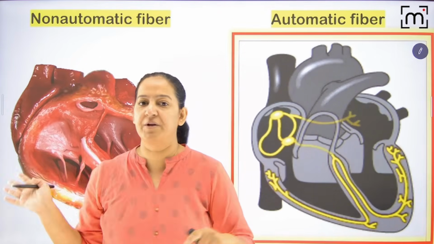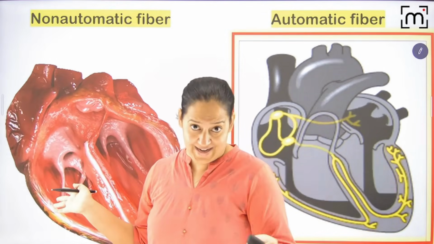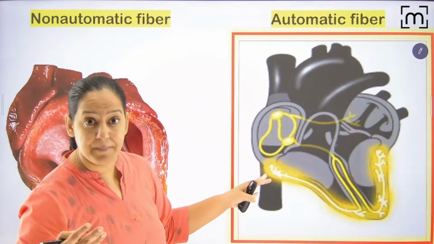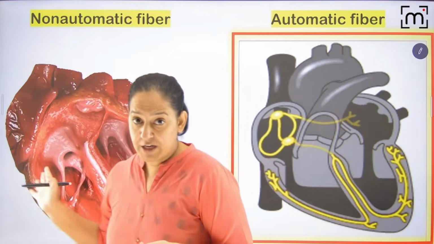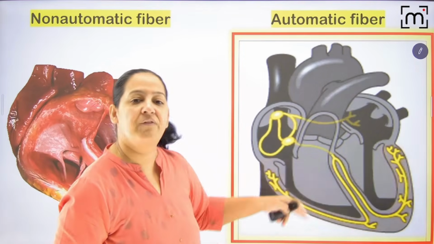What's the difference between action potential here and here? Here action potential is not generated. They are just getting the impulse and contracting. Okay, we understood, but these are generating the impulse. So how is the impulse generated? How is the action potential here and here different? The main difference is phase 4. So here I will start with phase 4.